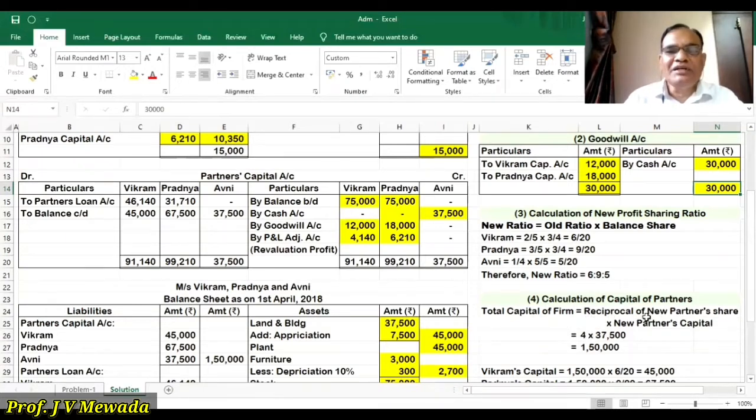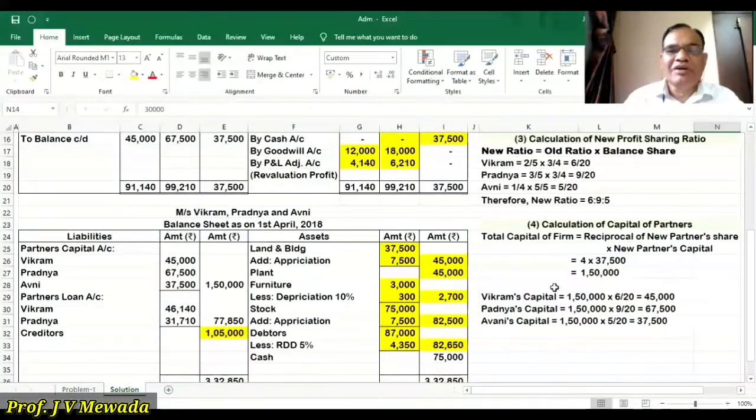And the new partner is asked to bring 37,500. So the total capital is 1,50,000. Now according to the profit sharing ratio, 1,50,000 is multiplied by the ratios 6/20, 9/20, 5/20. So we'll get the new capital 45,000, 67,500, 37,500.